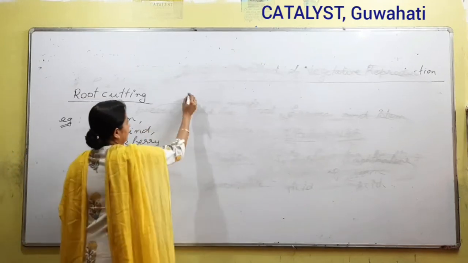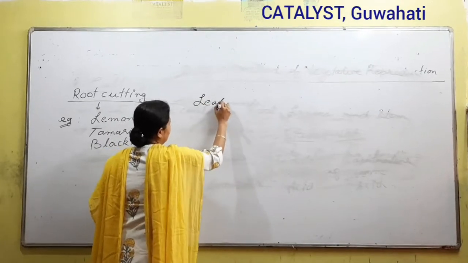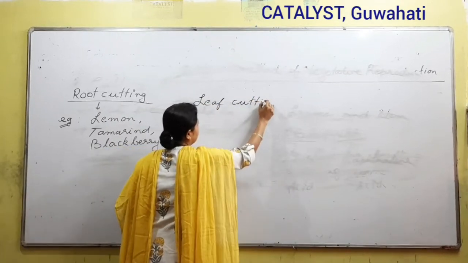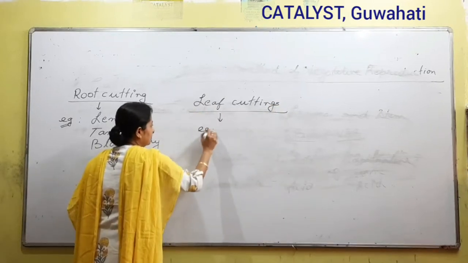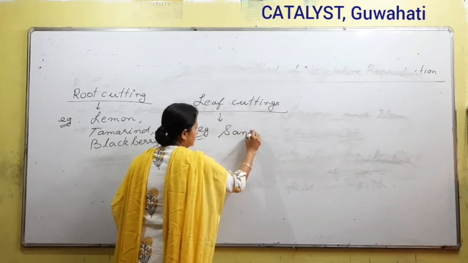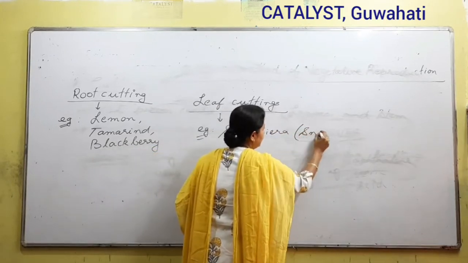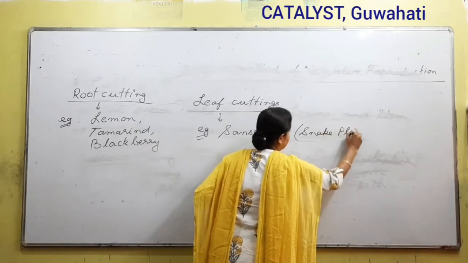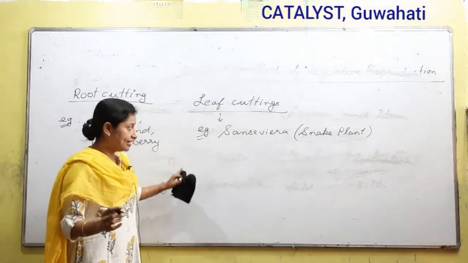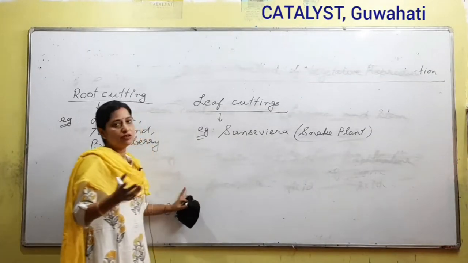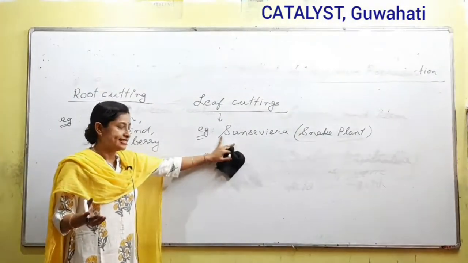Similarly, there are certain plants which can be propagated through leaf cuttings, and the most common example being Sansevieria. Sansevieria is also called snake plant. This is not the only example in which leaf cutting is done, we have certain examples also like begonia, right? But major questions have been asked about Sansevieria.